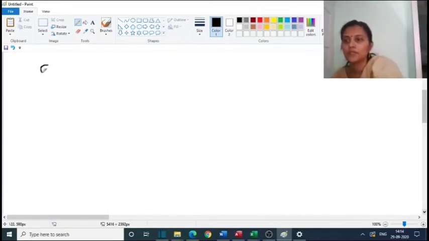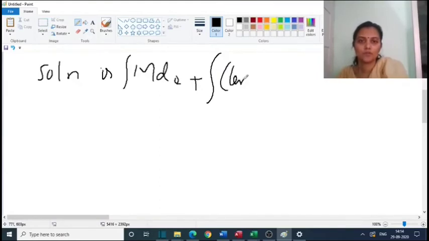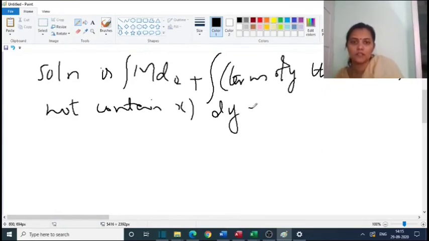Now the solution is integral of M dx plus integral of terms of N that do not contain x with respect to y is equal to c.